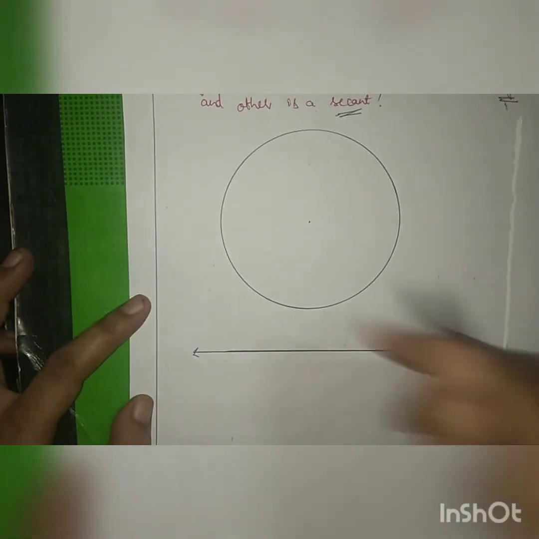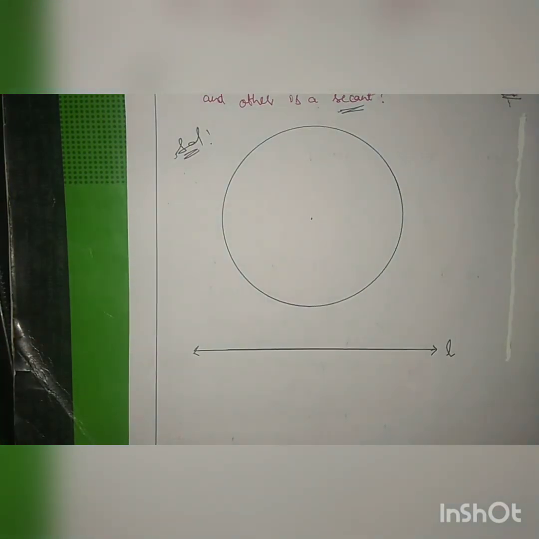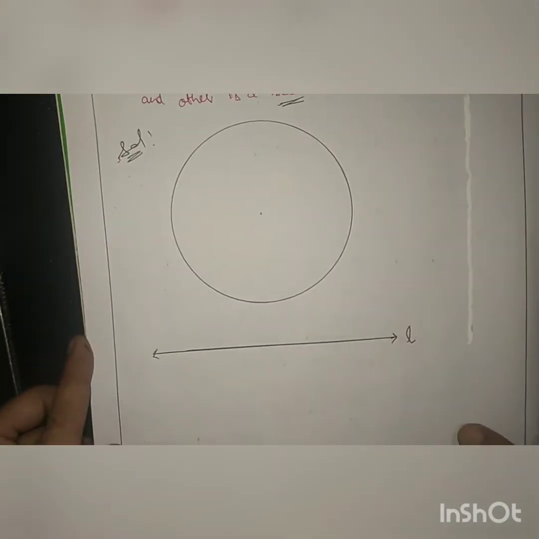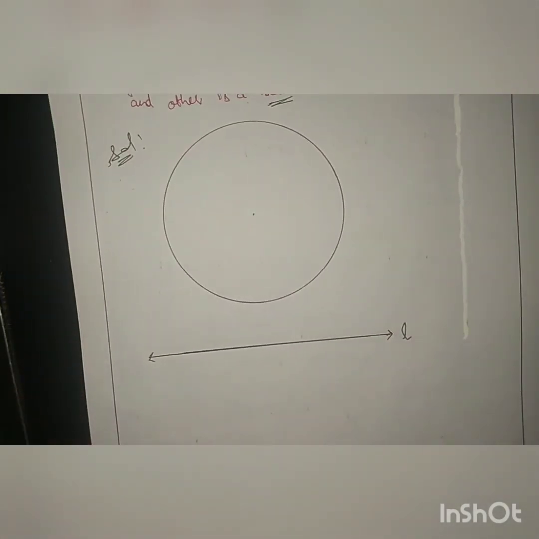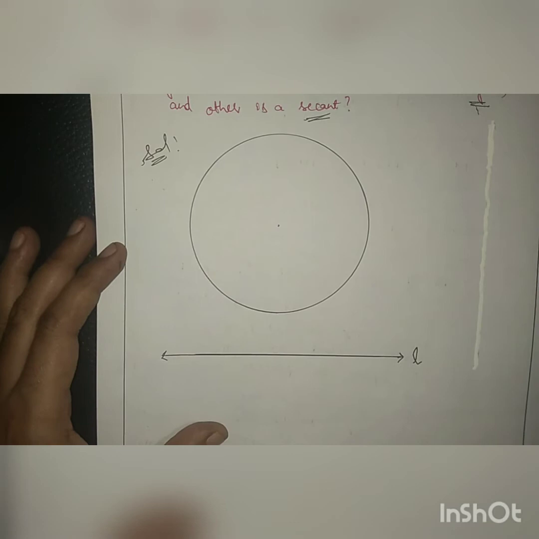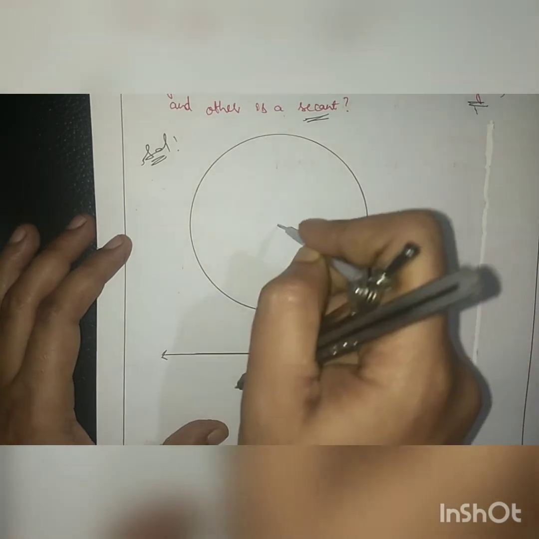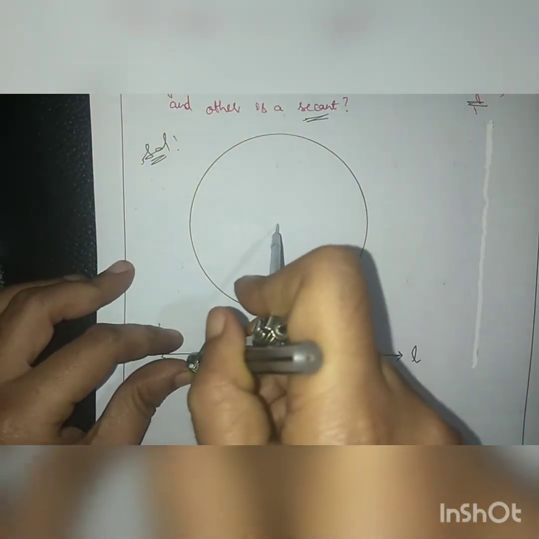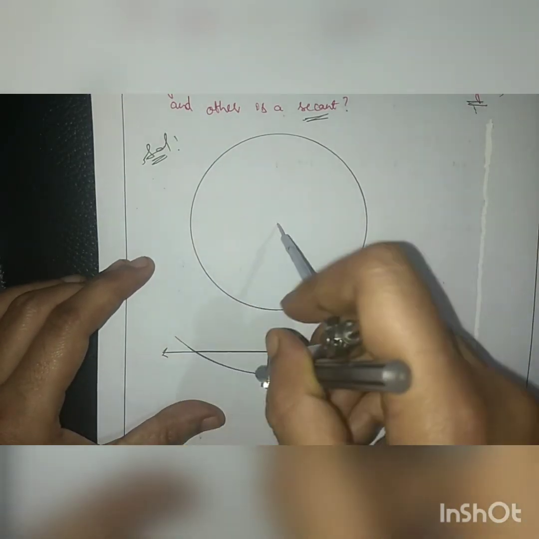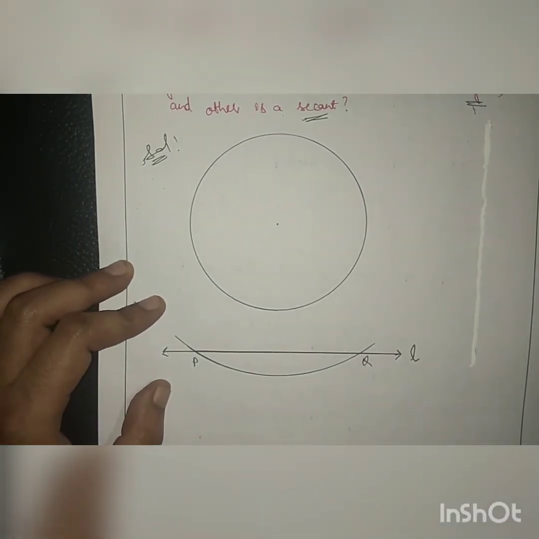So now let's check the procedure for the same. Students, this is a construction based question. In this question we have to construct two lines, one of which would be a secant and one a tangent to the given circle. For this, from point O, the center of the circle, we have to draw an arc which intersects the given line L at 2 points, say P and Q.